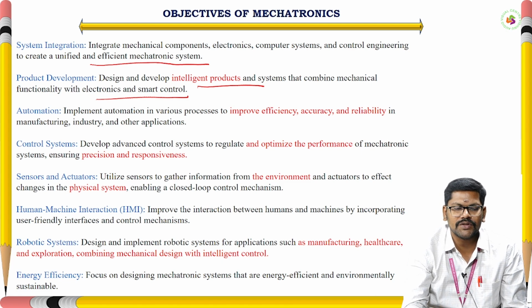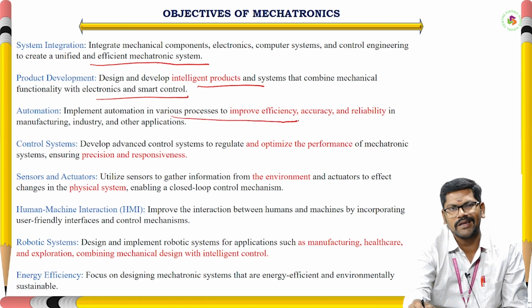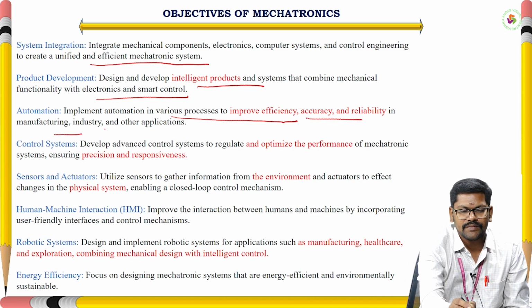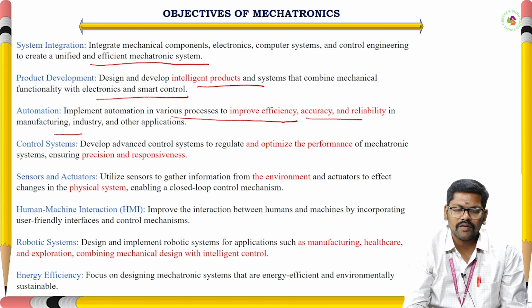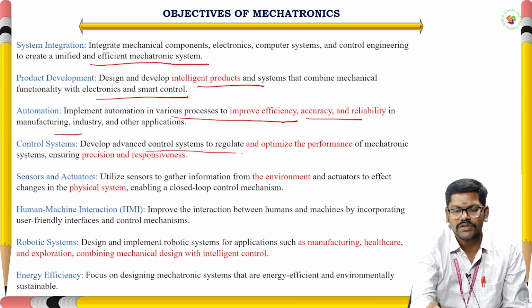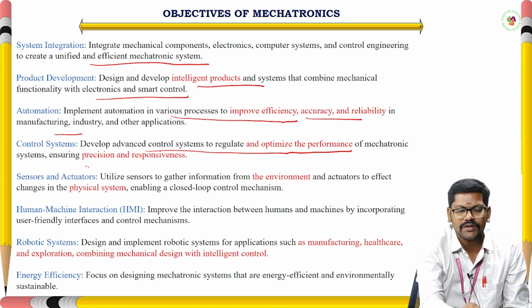Next objective is automation. Here in automation, we implement automation in various processes to improve. Why are we going for automation? We have to improve the efficiency, accuracy and reliability, majorly in the manufacturing industry and other applications. Next objective is developing control systems. Here we develop advanced control systems to regulate and optimize the performance of mechatronic systems, ensuring precision and responsiveness.